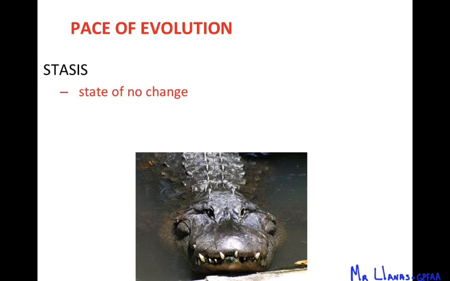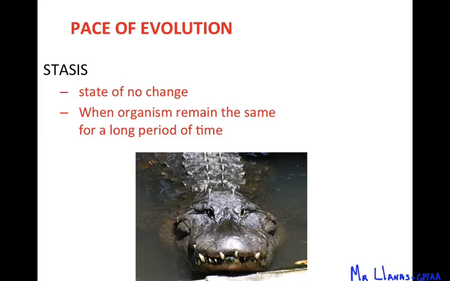Another way to explain the change in evolution is stasis, which is just a state of no change. Crocodiles have not changed in years. They're still the same organism that used to be here a long time ago. The reason for that is because they're well adapted to their environment. There's no need or pressure on these organisms to change. And that's stasis.